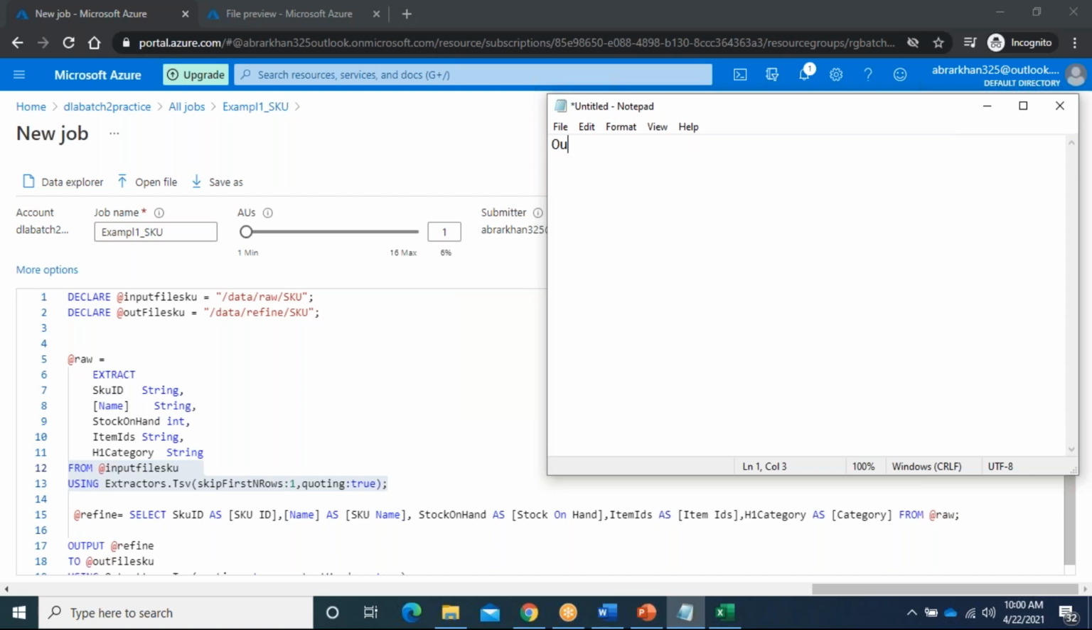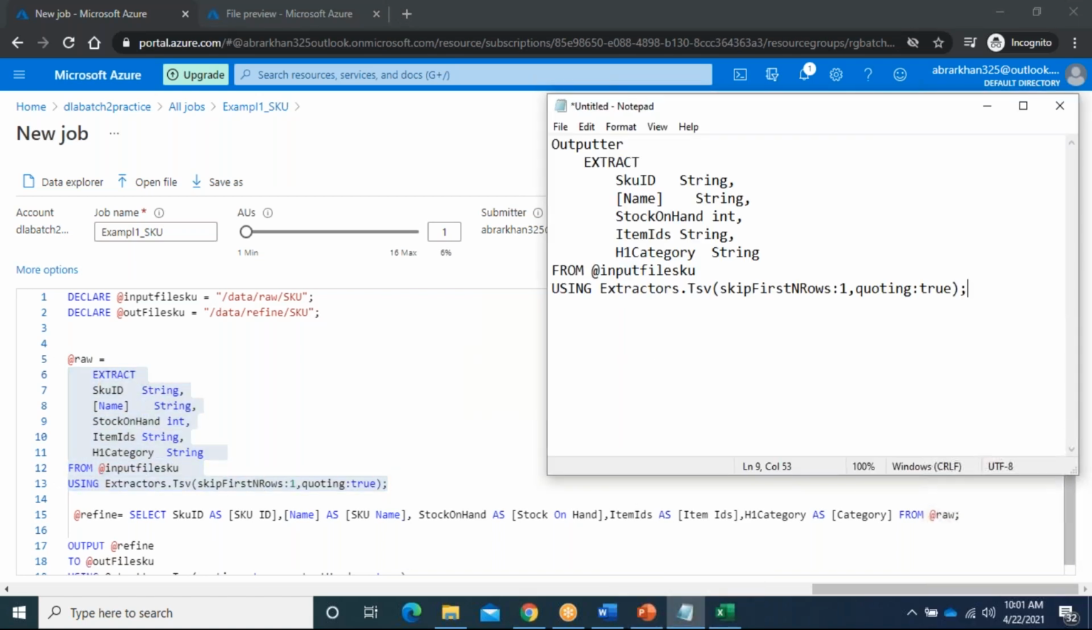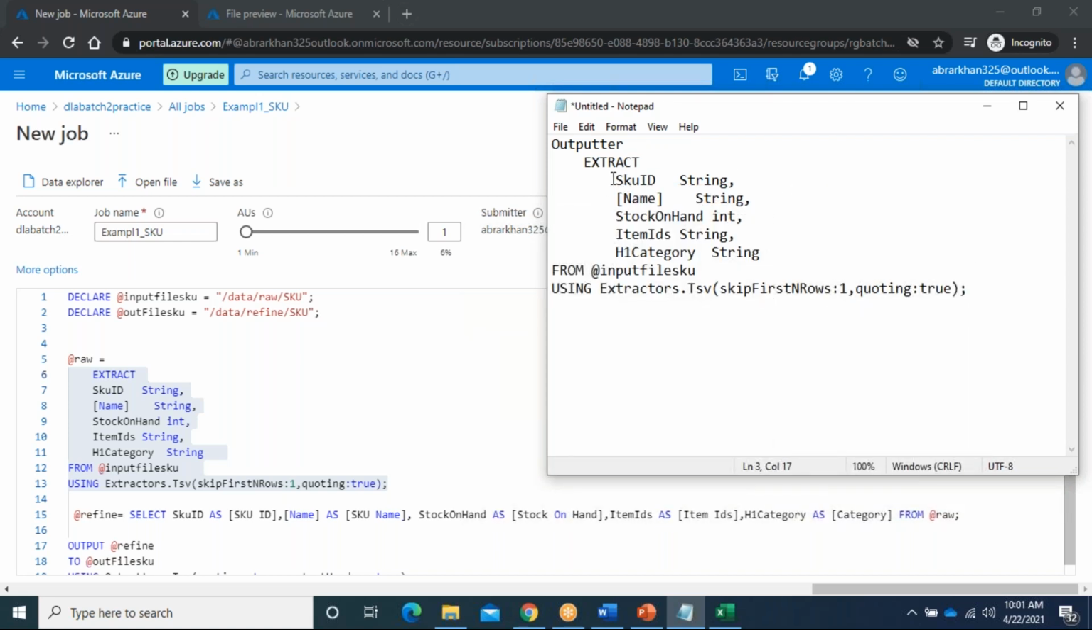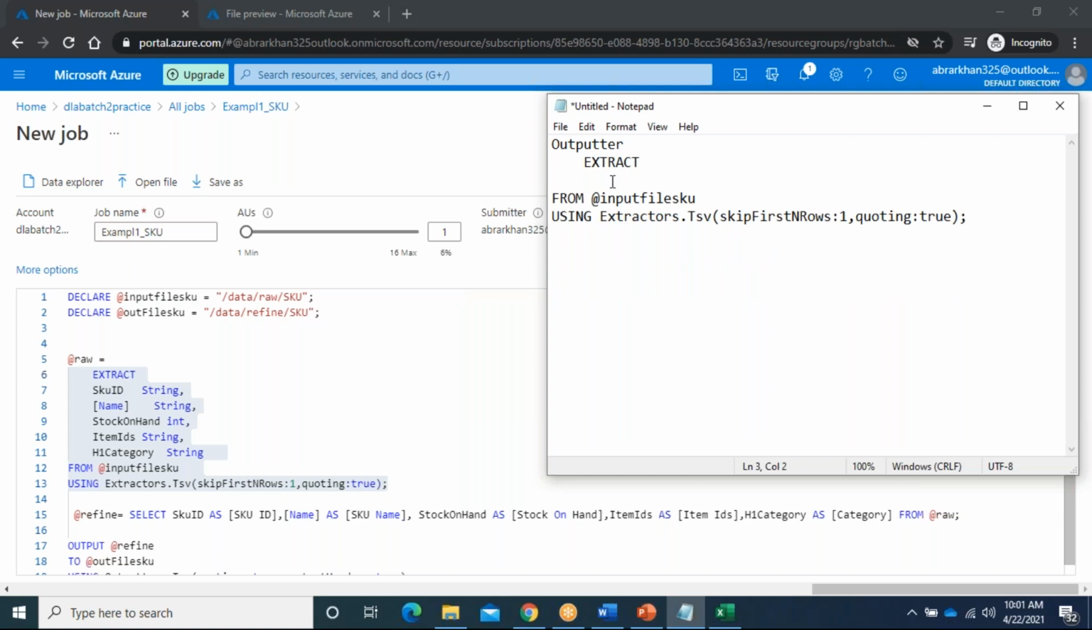I will note down things like the outputter. Generally in my projects, I maintain one code snippet file. I will save it like, okay, here the column list, I will make it like that. Whenever I want, I will copy this one and replace the columns.